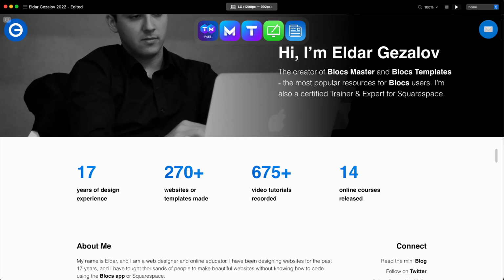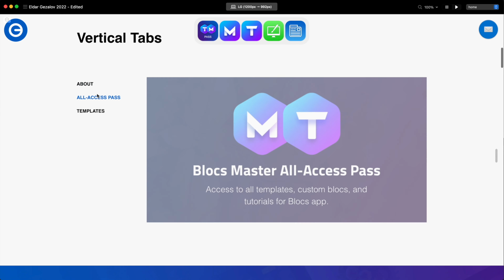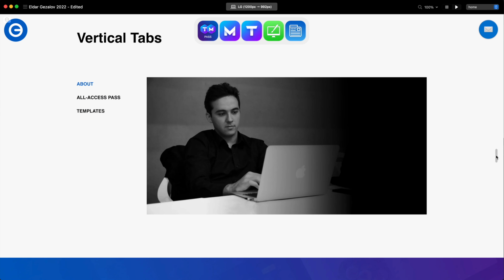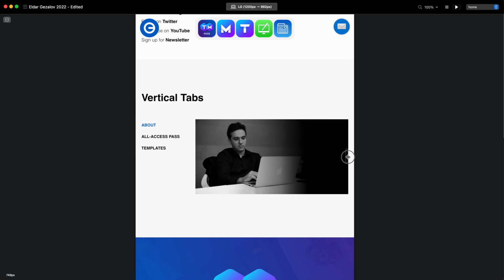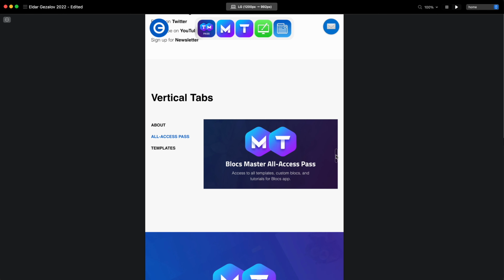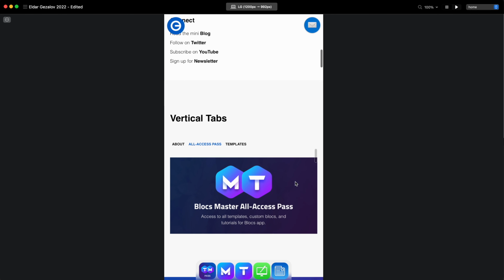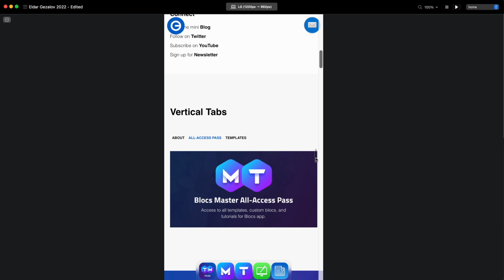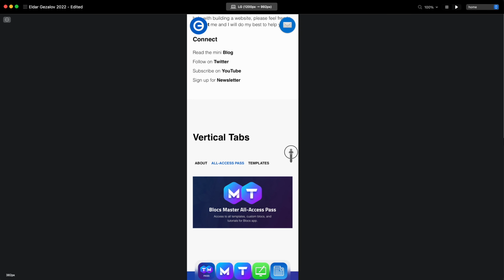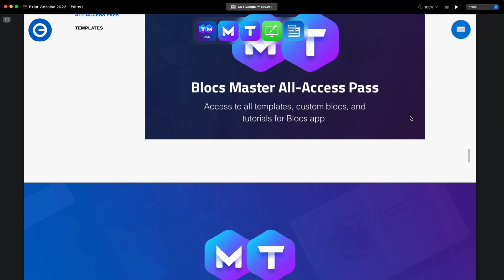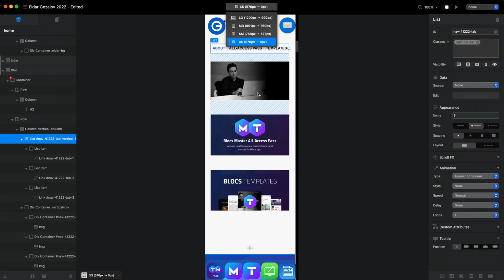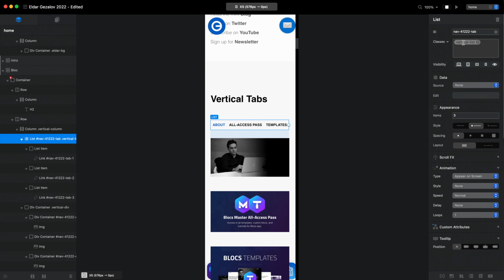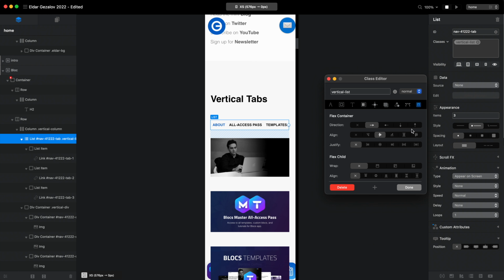Let's go to preview to see how this looks. And it looks fine. Let's go to resizing of this area and see how this reacts. Fully responsive, of course. And for mobile, well, right now we have links aligned to the left. We can, of course, change it to the center if you want. Well, it's up to you, actually. Right now these links are aligned to the left, but we can change this, I believe.